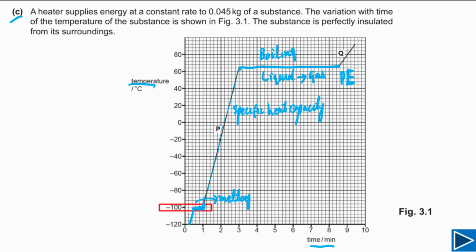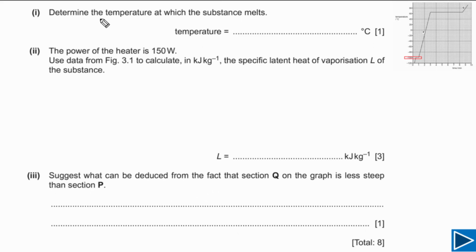So let's move on to next one. For part C1, question is simply asking us to determine the temperature at which the substance melts. We have already discussed substance is melting here. The solid is changing into liquid. Now simply we need to write down this temperature, and this is negative 100 degrees Celsius. So simply we have to write down this one.